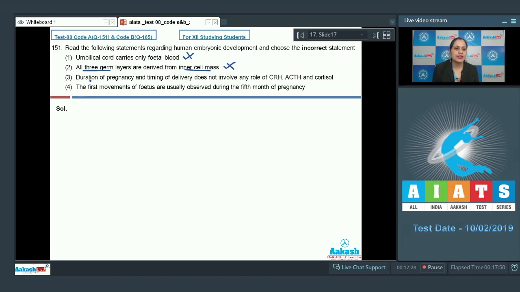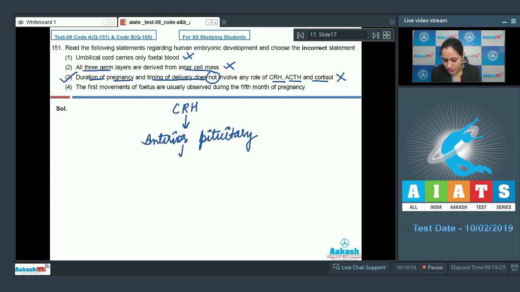The next statement is duration of pregnancy and timing of delivery does not involve any role of CRH, ACTH and cortisol. As it is an incorrect statement, this is the correct answer to our question. CRH stimulates the anterior pituitary to release adrenocorticotropic hormone.